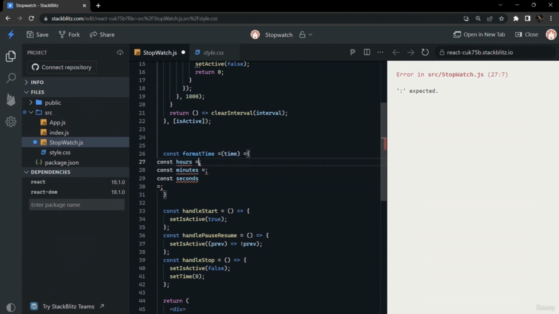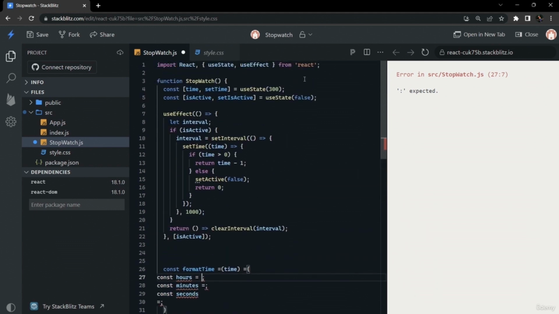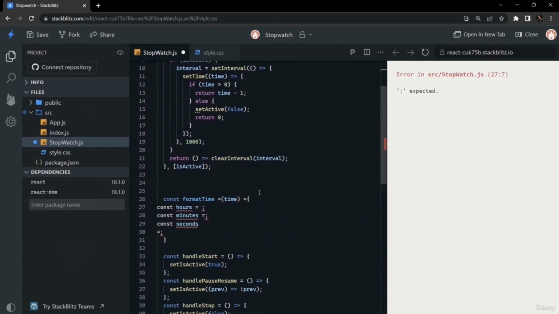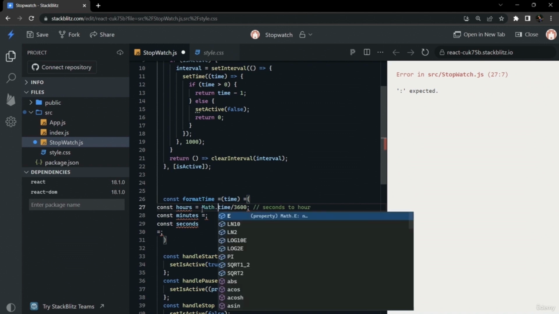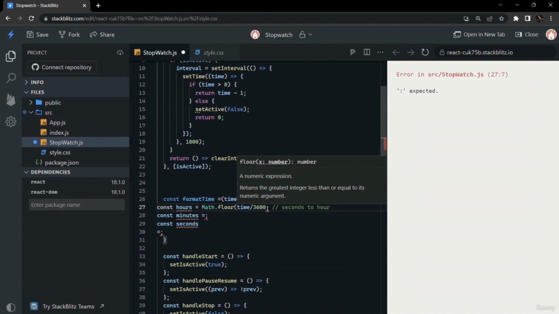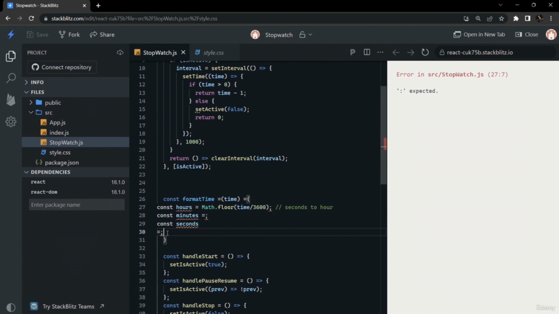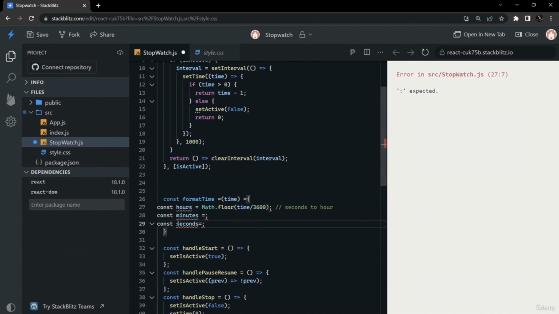So we will convert the time into hours first. To convert the given seconds into hours, we can divide it by 3600, and we will be using the Math.floor method here, so that our output is not in decimals. In a similar way for minutes and seconds also, we can convert the time into minutes.